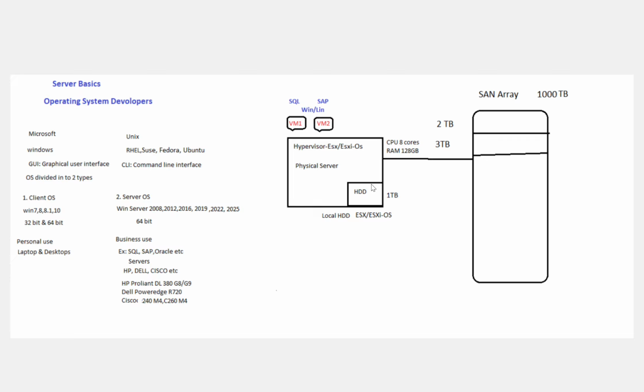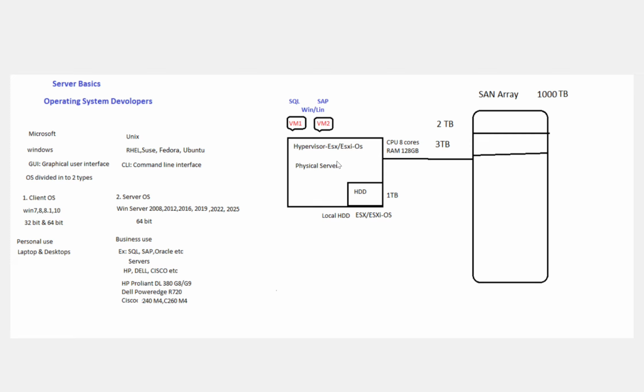Assume that this is a physical server. On top of this physical server, I have installed the hypervisor, ESX or ESXi OS. When you purchase a physical server, we get hard disk, RAM, and CPU. On the local hard disk, we will install the ESXi OS.